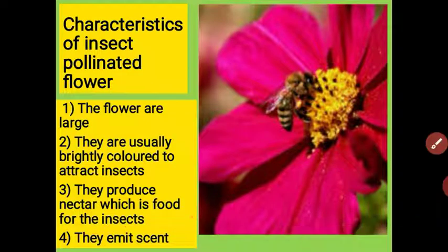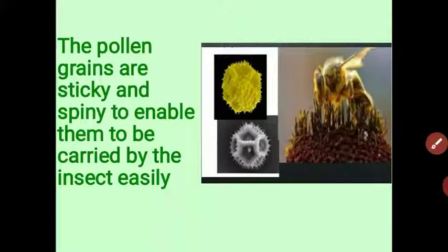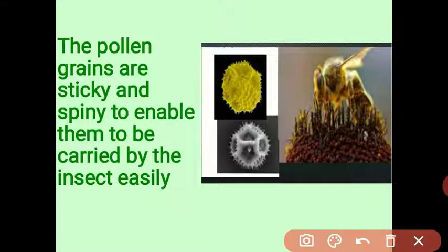Next characteristic of the insect pollinated flower: the pollen grains are sticky and spiny. When the insect sits on the flower, the pollen grain is sticky, so it sticks to the body of the insect. Some are spiny. Due to this, the pollen grain sticks to the body of animals, birds and insects. Got it?